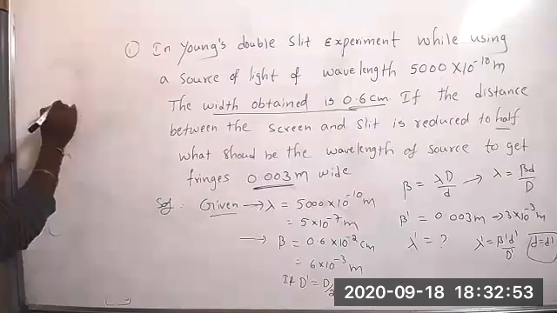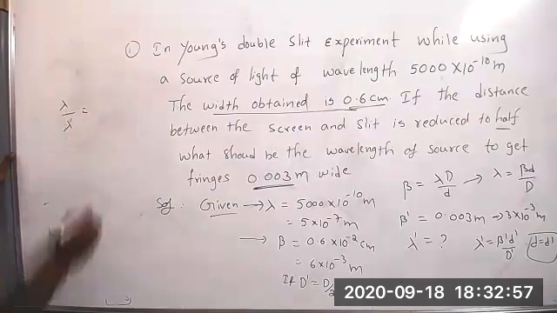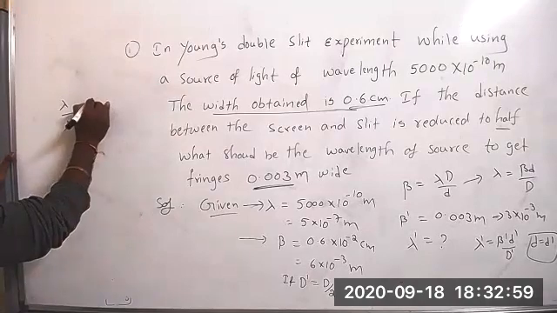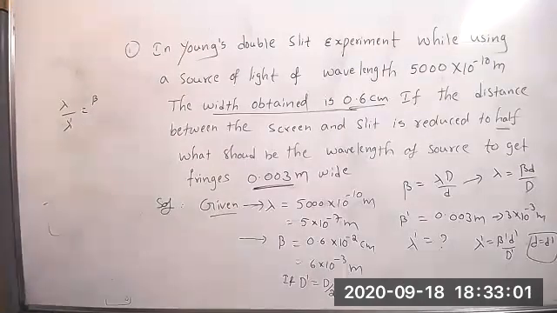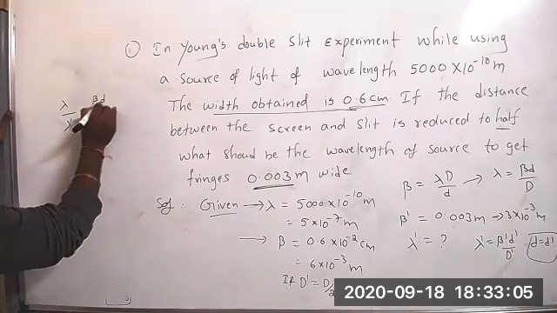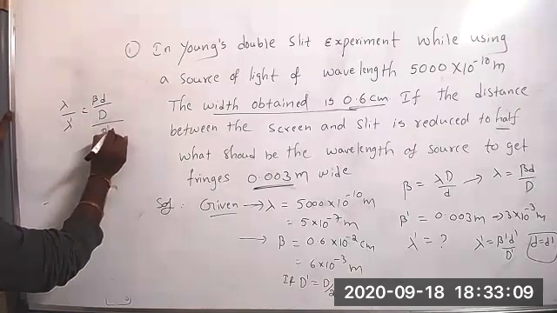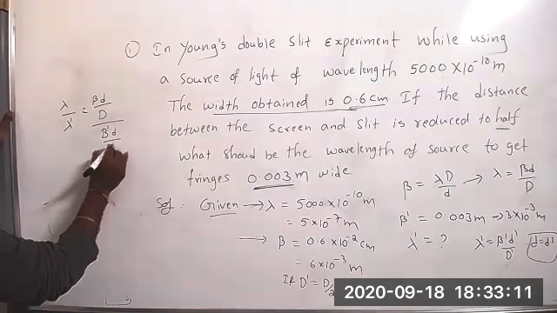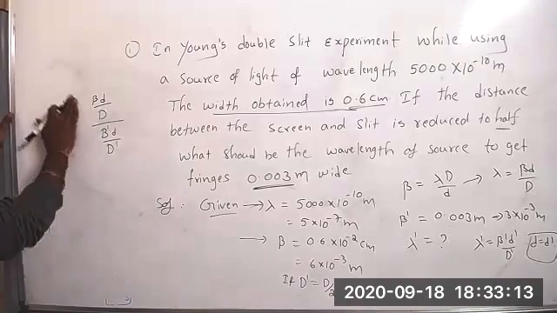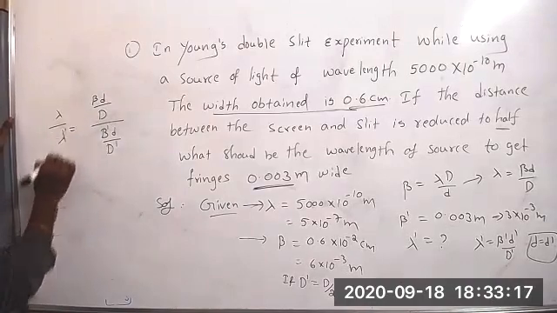Sorry, lambda by lambda dash equals beta D by D, beta dash D by D dash.